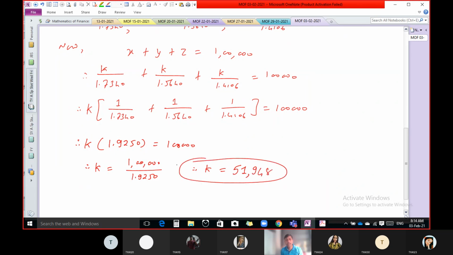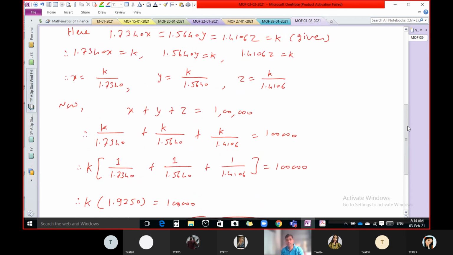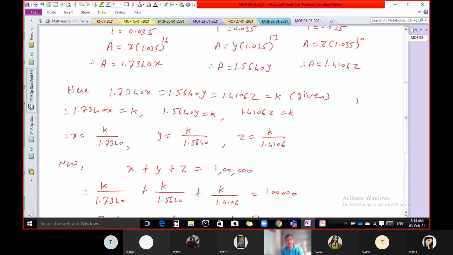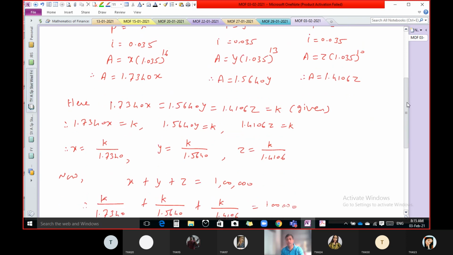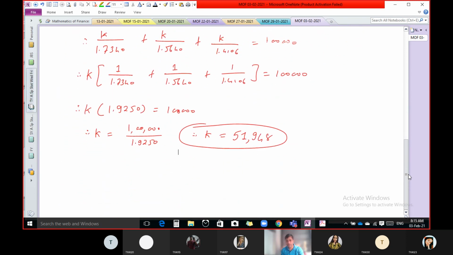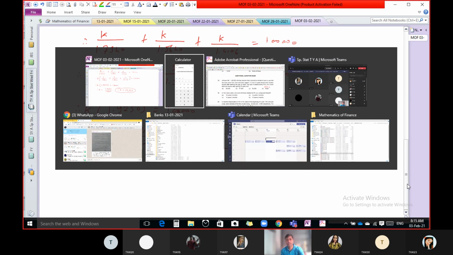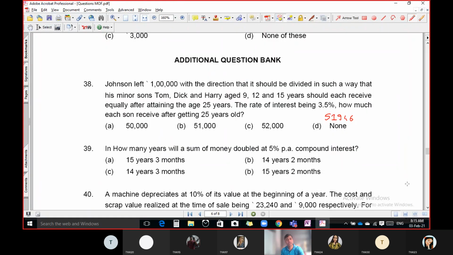That is our final answer. Because what is k? k is nothing but 1.7340 X, that is the amount each one will receive when they attain the age of 25 years. So that is the way to solve this question.